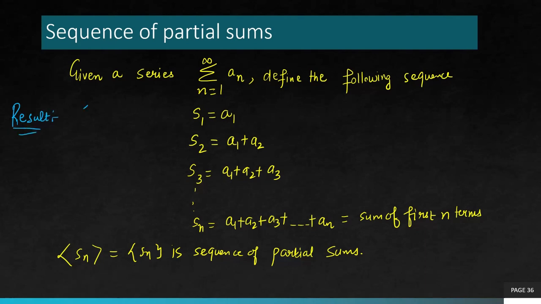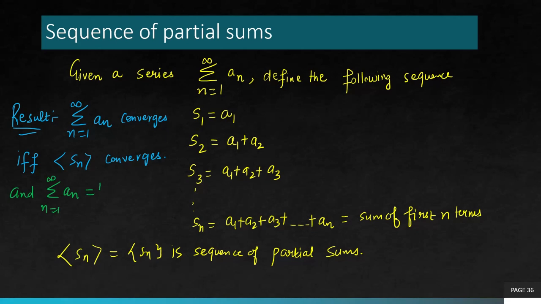Now the result is that the given series converges if and only if the sequence of partial sums converges. And the value of the sum of the series is actually the same as the limit of the sequence of partial sums, which is the sum of the series. So this is like the very first theorem which is taught to anyone whenever you are going to make a transition from sequence to series. This is actually taught even before geometric series. But since I didn't give you the proof of the geometric series convergence test, that's why we didn't need this result before. But that proof is based on this result.